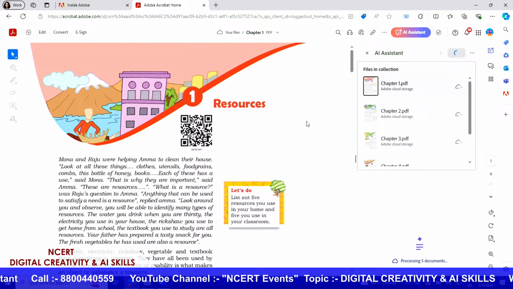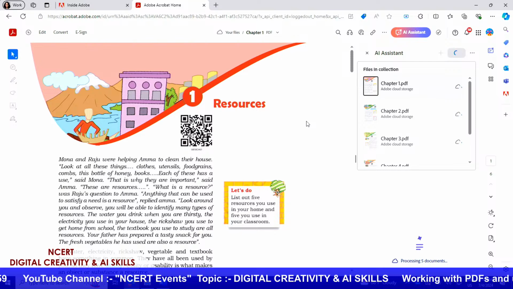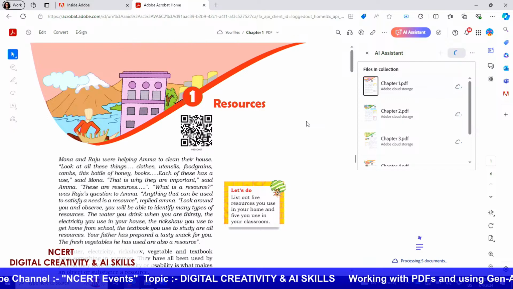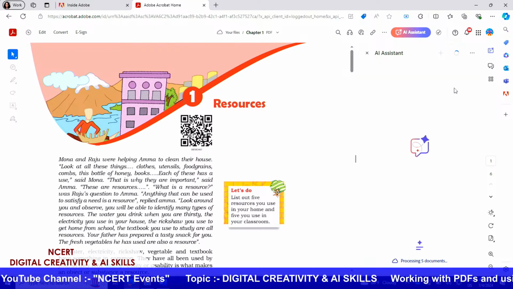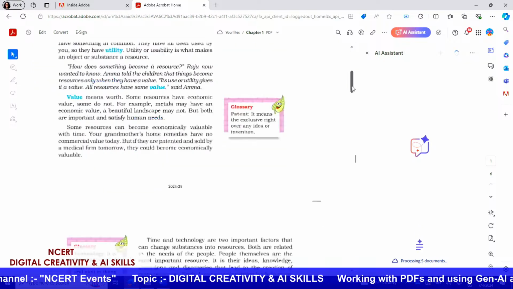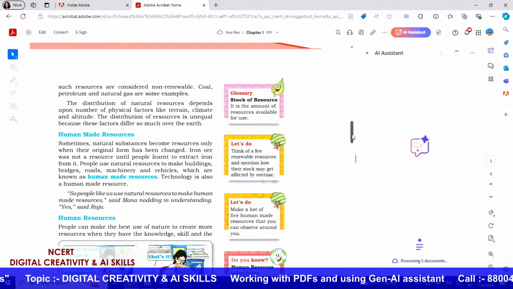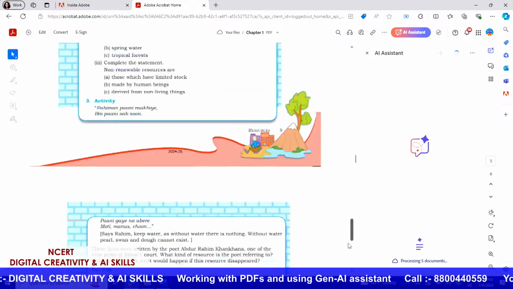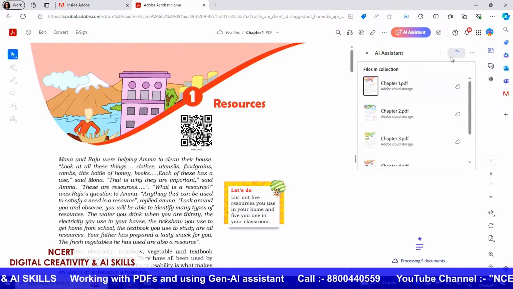But if your subject has more chapters, you can add up to 10 different documents and the process will still work the same. Currently I have chapter 1 open over here, but the other files are also processing in the background.